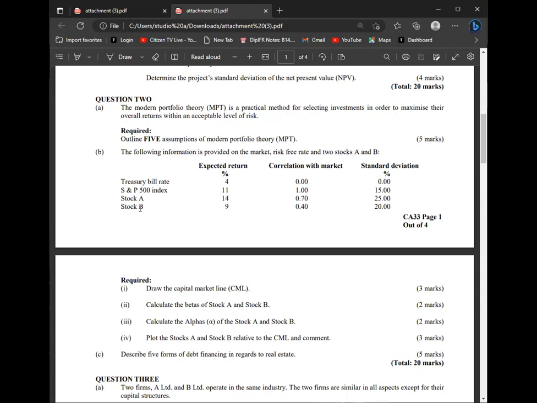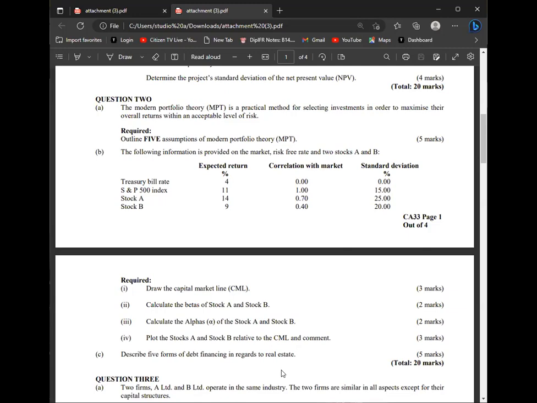So beta A, am I able to see the correlation of A with the market? Yes, it is 0.7. Am I able to see the standard deviation of J, which in this case is A? I can see it is 25, all over the standard deviation of the market, which is our index here, which is 15.